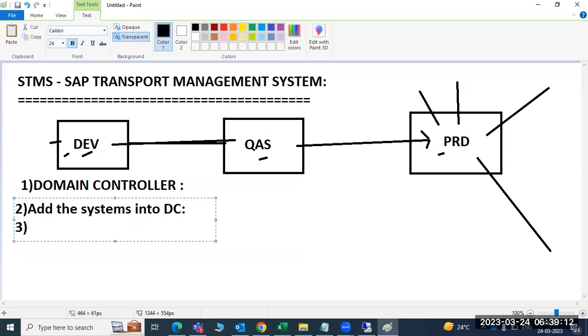Then after that, we have to perform the transport layers, then the transport routes.